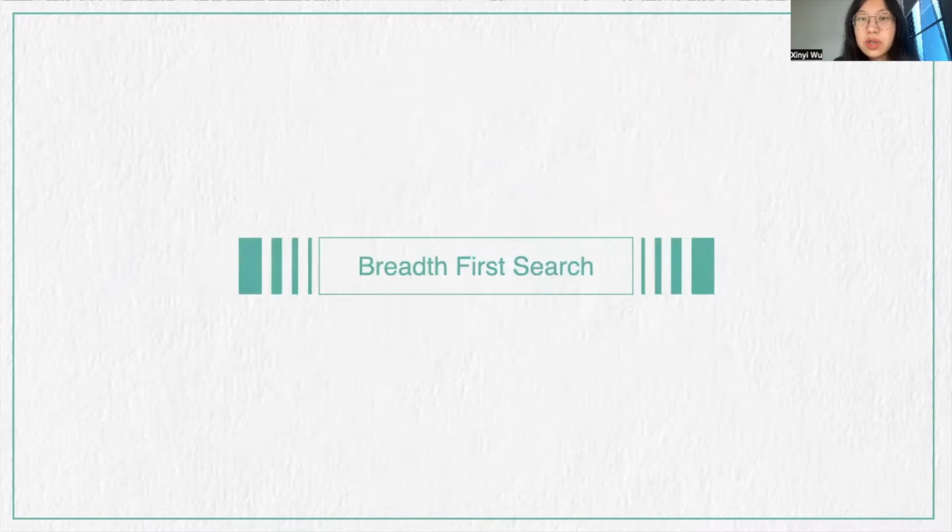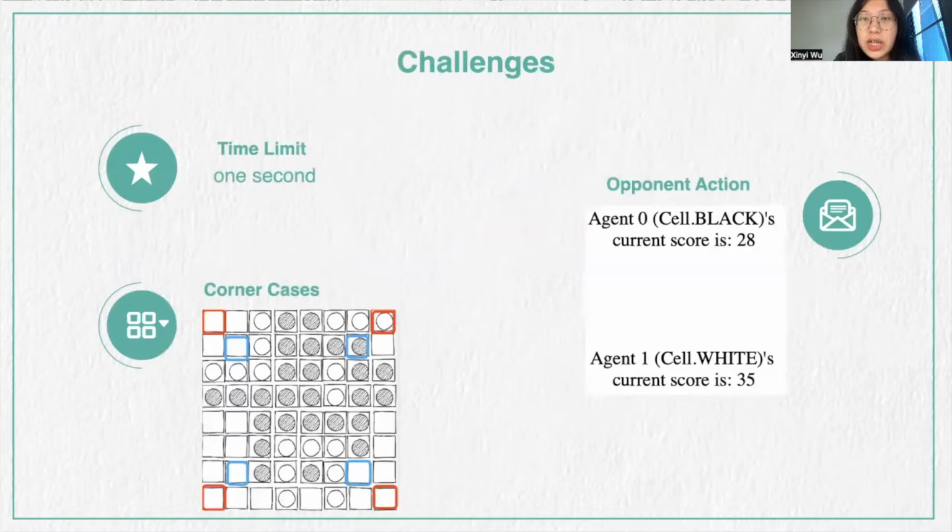In this game, the cost of every move can be considered as 1, which means that this is a uniform cost problem. Breadth first search is a complete algorithm, and it is optimal when the cost is uniform. Therefore, it was selected as our first agent. There are some challenges for this method. The first one is time limit.